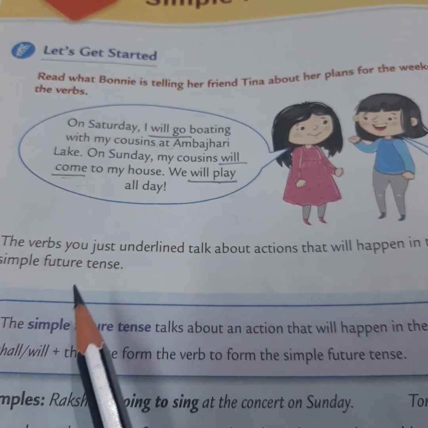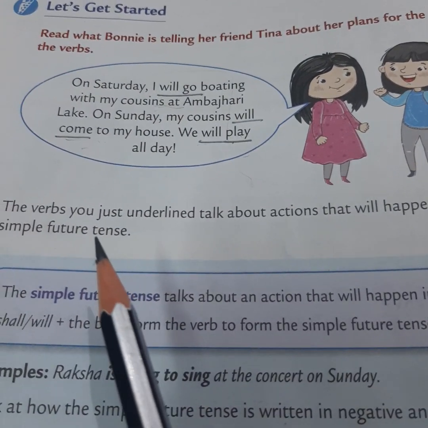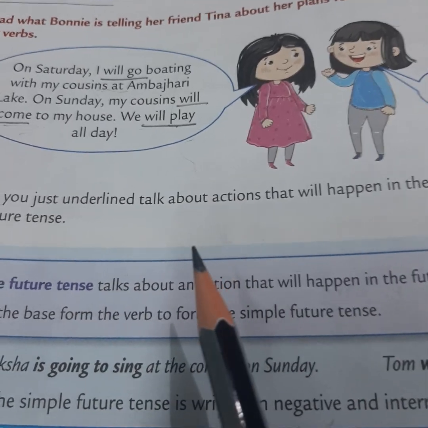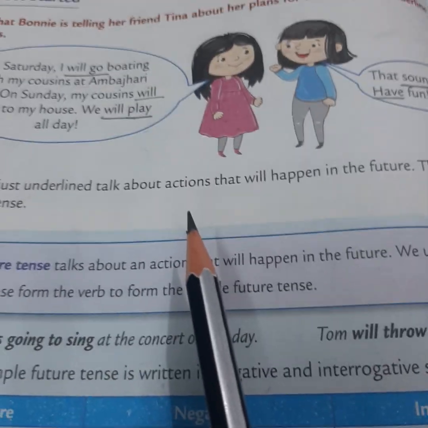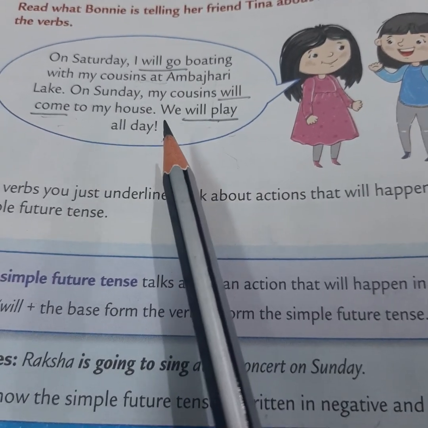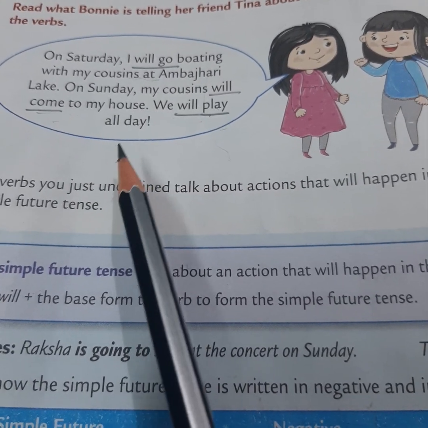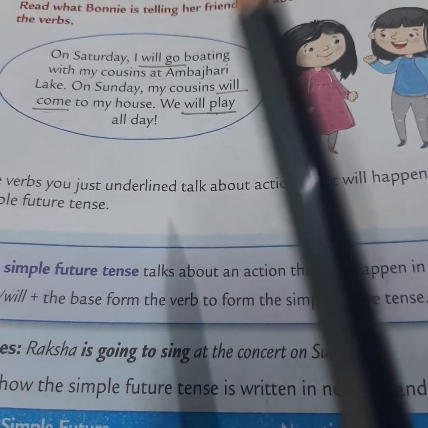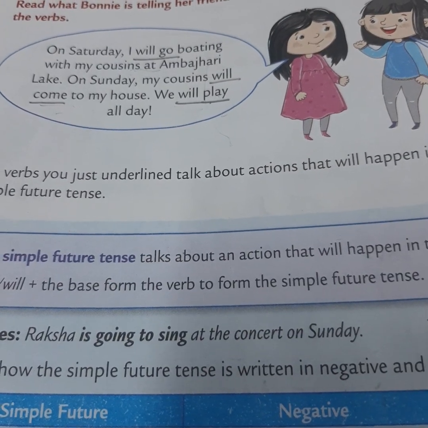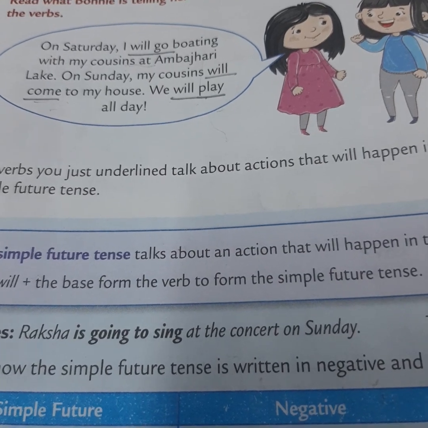They show the verbs you just underlined. These are the verbs which talk about the action that will happen in the future. Future means not at present, whatever time it is going on, but after this.